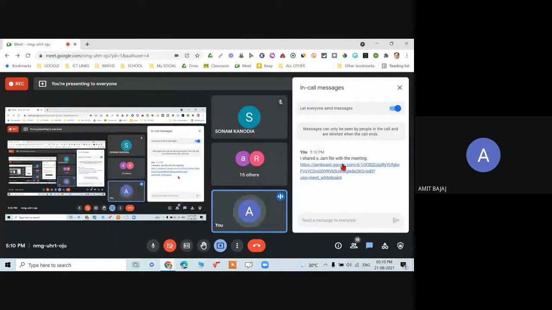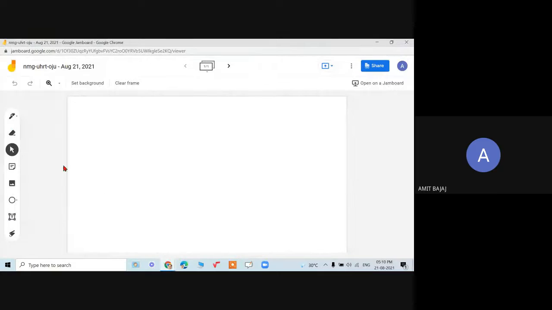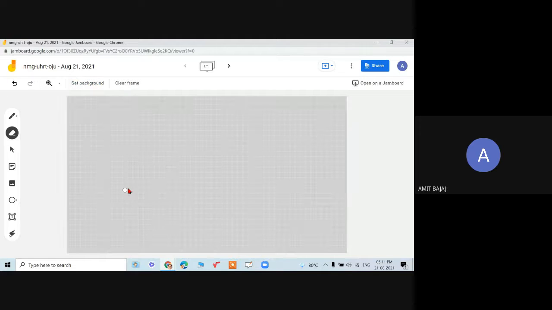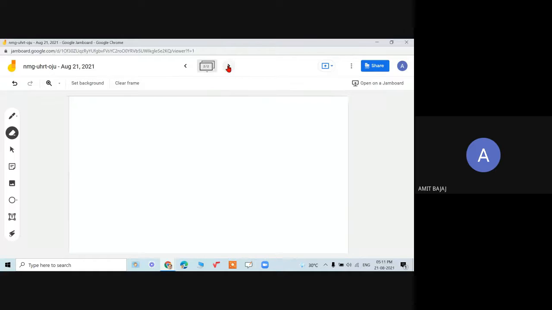Right. So as soon as I started with a new jam, here are the options for choosing the color, and I can use my stylus pen to write over here. There are a lot of options which are possible, but that I'm going to cover later on. So I can clear the frame, I can set the background like this, or even I can have this graph paper, or even I can have 20 total jams which can be created.